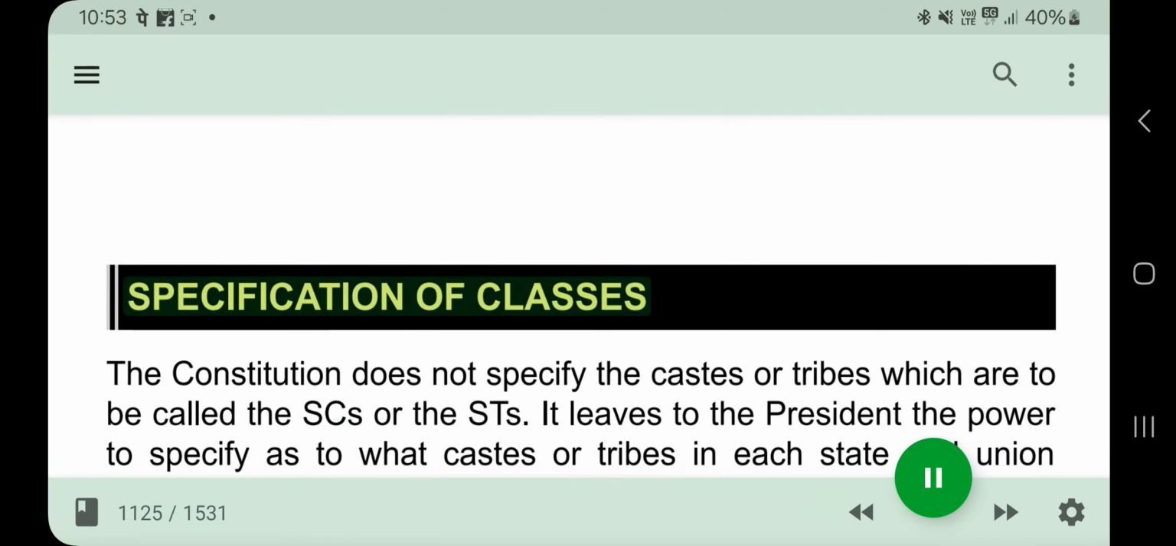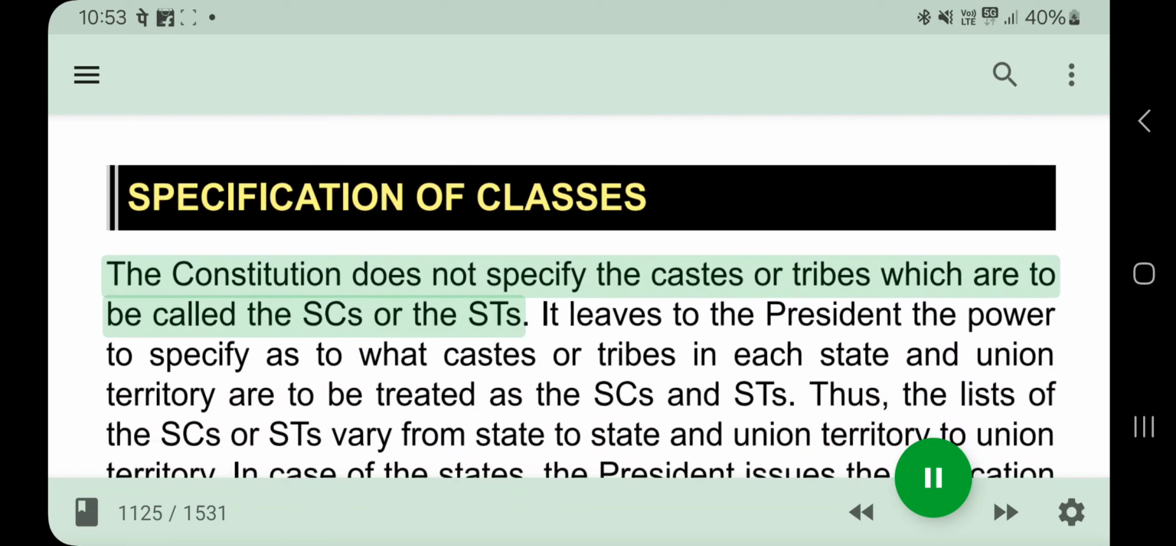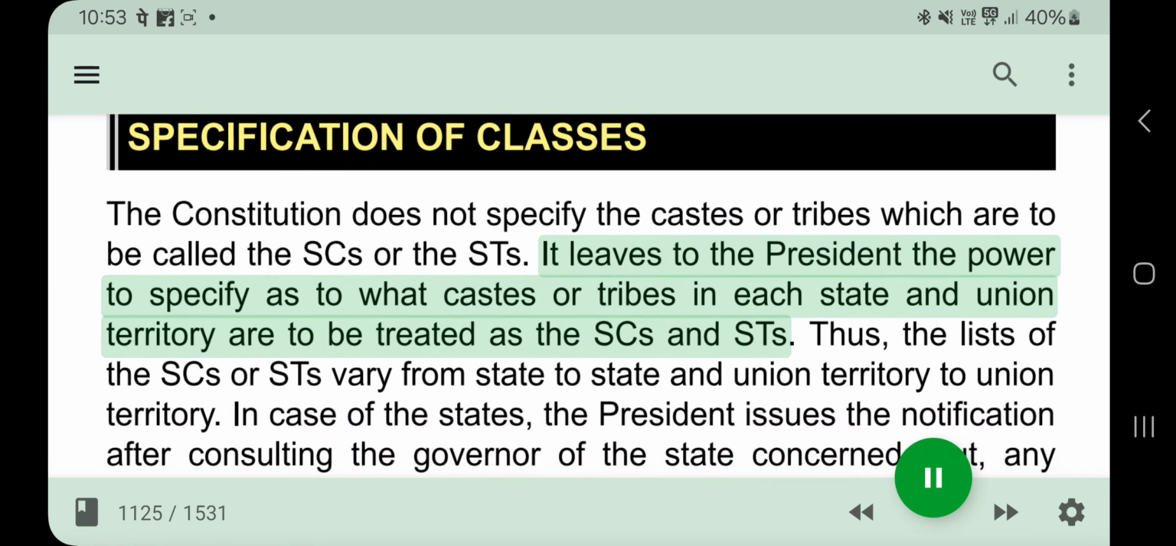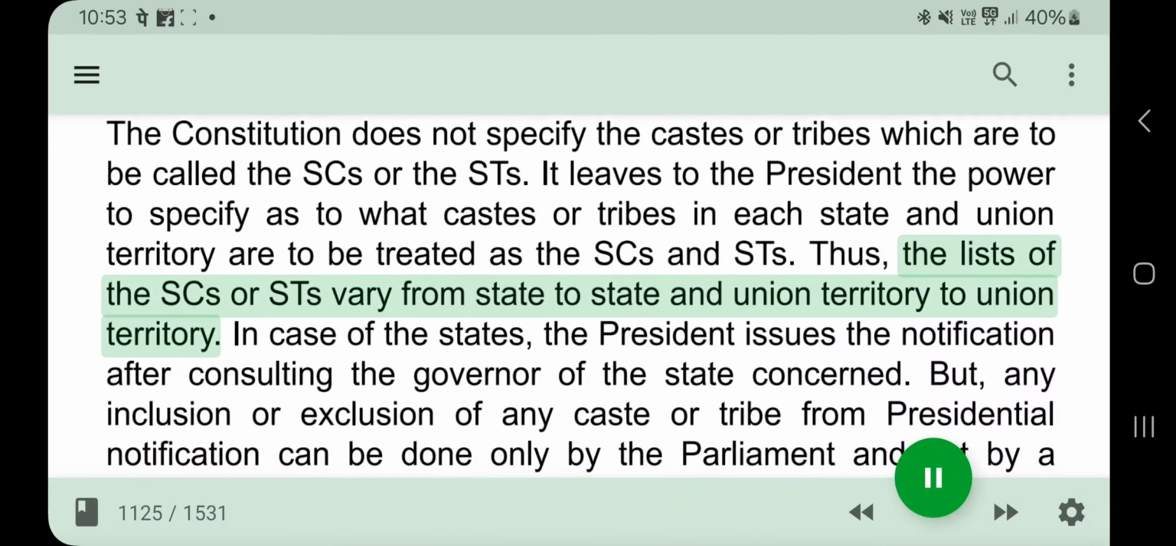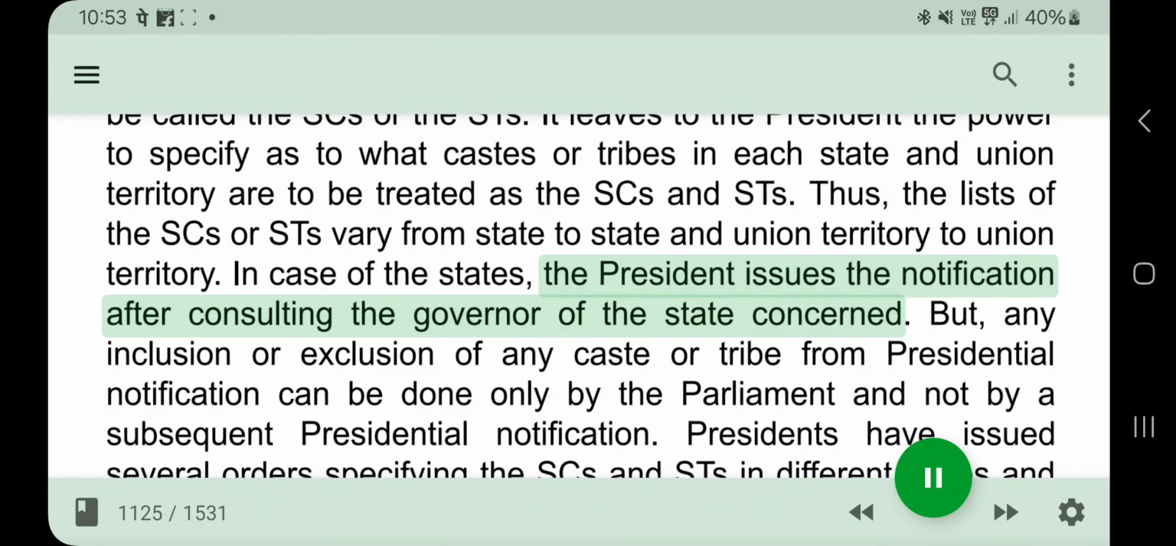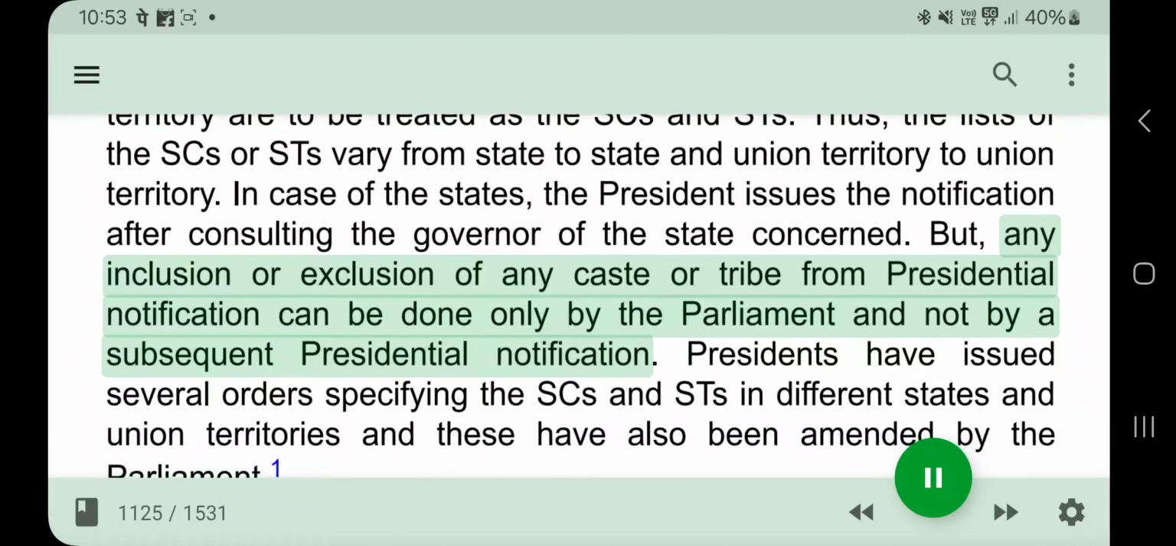Specification of classes. The Constitution does not specify the castes or tribes which are to be called the SCs or the STs. It leaves to the President the power to specify what castes or tribes in each state and union territory are to be treated as the SCs and STs. Thus, the lists of the SCs or STs vary from state to state and union territory to union territory. In case of the states, the President issues the notification after consulting the governor of the state concerned. But any inclusion or exclusion of any caste or tribe from the presidential notification can be done only by the Parliament and not by a subsequent presidential notification.